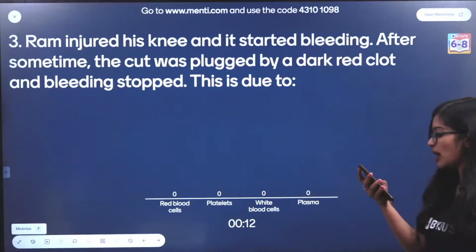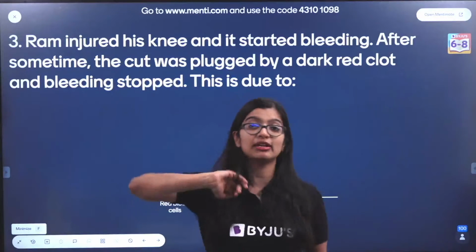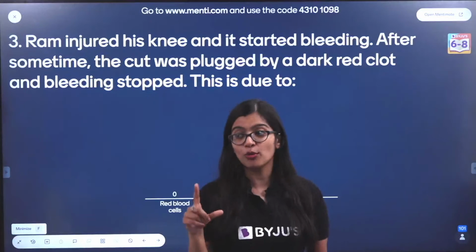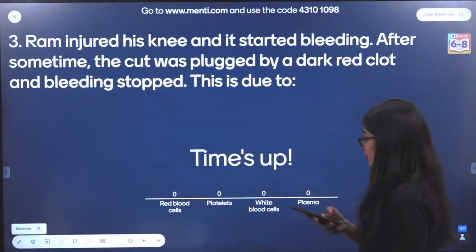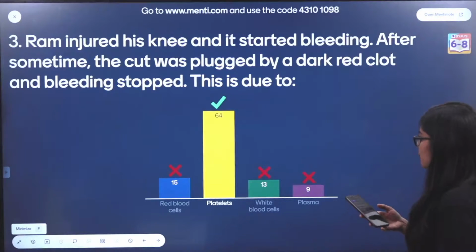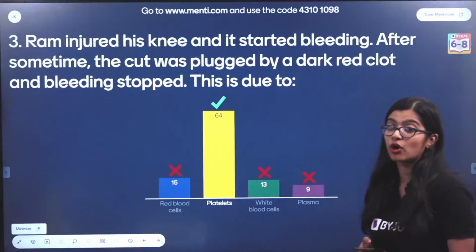Okay, for the previous one, can locomotion also be an answer? Yes, it can be an answer, but only if locomotion is given as an option, right? So if you do have locomotion and capturing food, both are correct. Very good, everybody. This is going to be an easy one. I can see that a lot of you have got the answer for this. 64 of you have got it right.